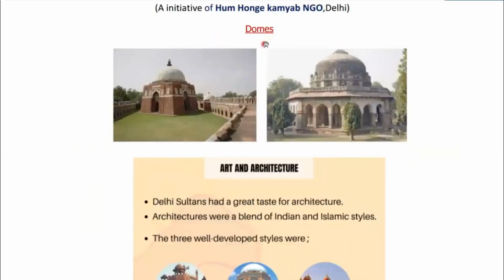Now they also developed the system of domes in India. So this part, see in the picture. This upper part is known as domes.